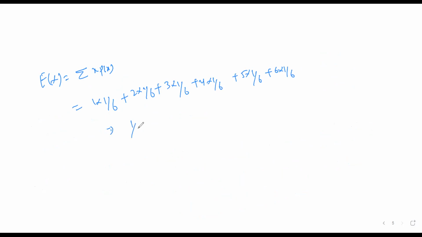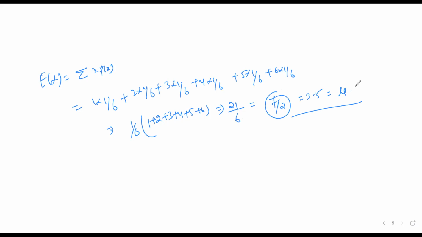You take out the 1 by 6 as common, and if you add 1 plus 2 plus 3 plus 4 plus 5 plus 6, you will get 6 plus 5 is 11 plus 4 is 15 plus 6 is 21. 21 divided by 6 means 7 by 2 is the right answer. This is the expectation of a dice, that is 3.5, and that is also indicated by mu.